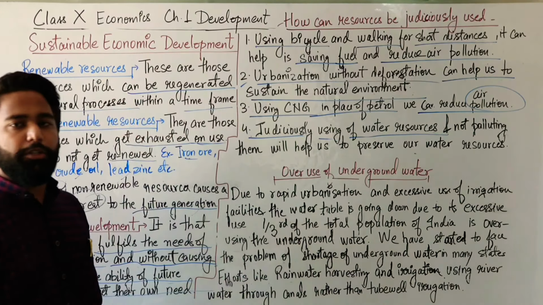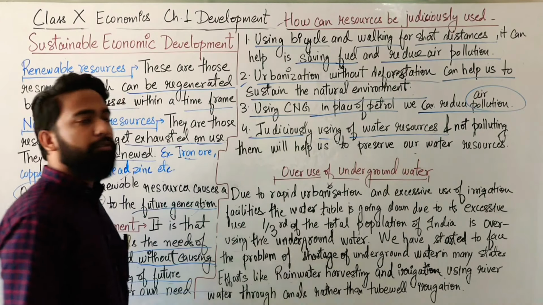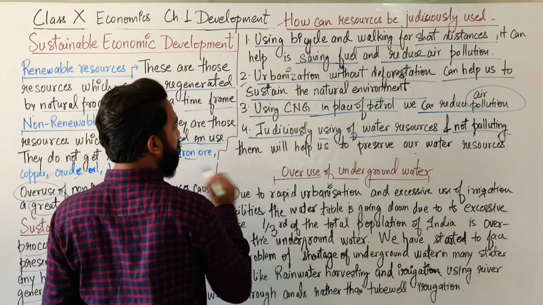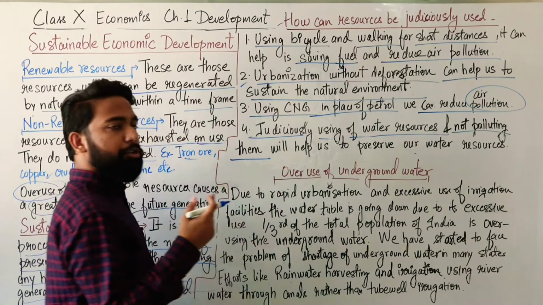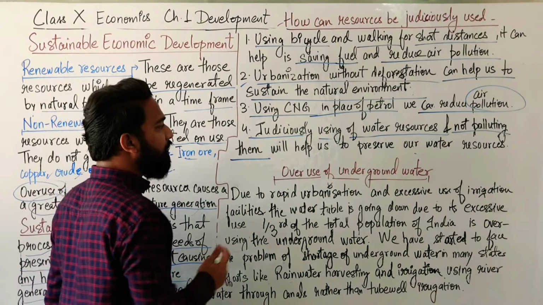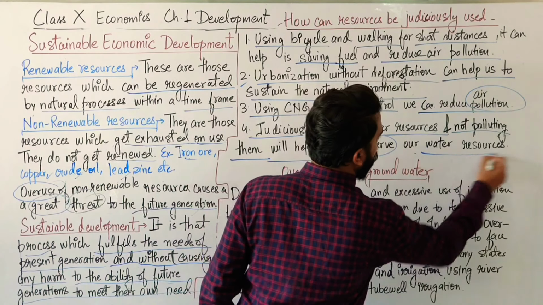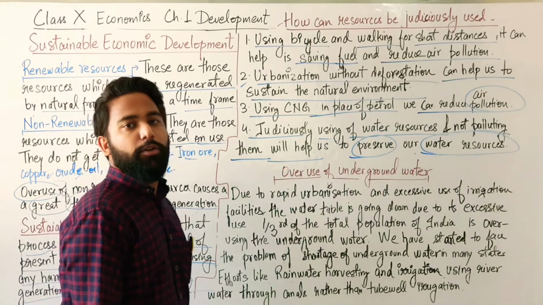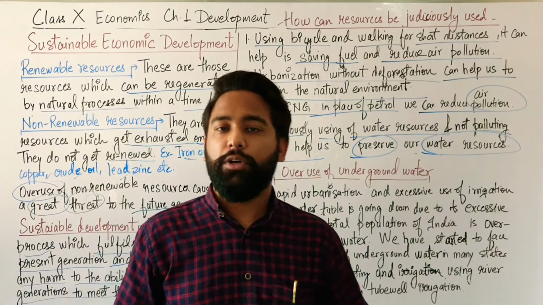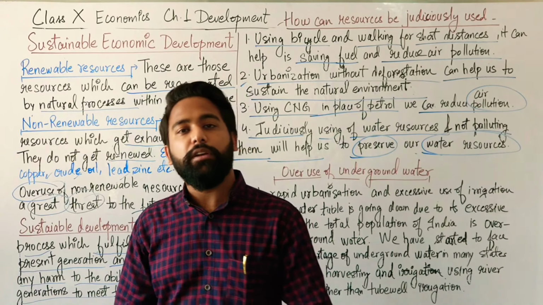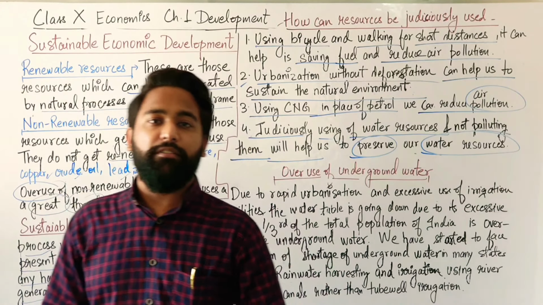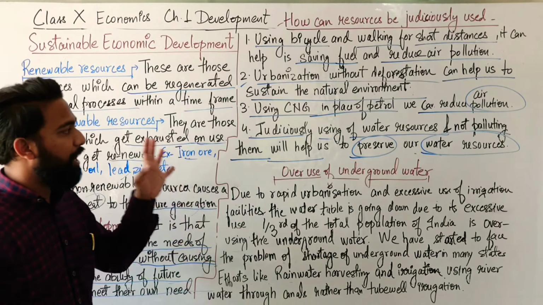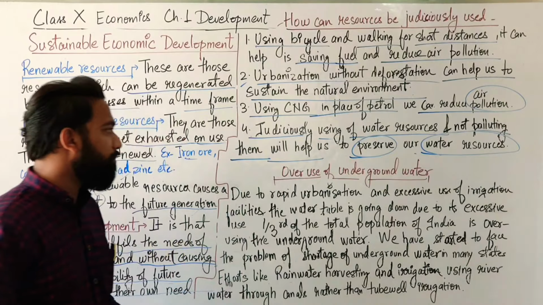Now the last one, judiciously using the water resources. We should use the water resources in a proper manner. We should not overuse them, and not pollute them. We should use them judiciously, which will help us to preserve our water resources. If we are polluting our water bodies, then we are not going to use them. Nobody wants to bathe in dirty water. Nobody wants to drink dirty water. So if we are polluting them, we are wasting our own resources.